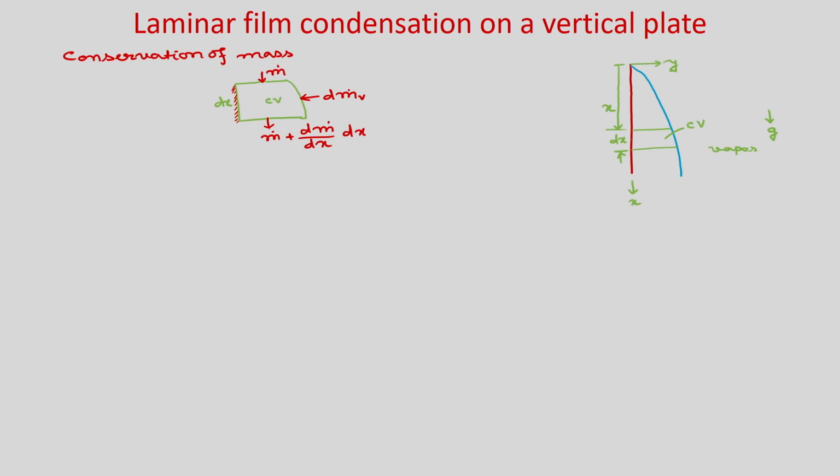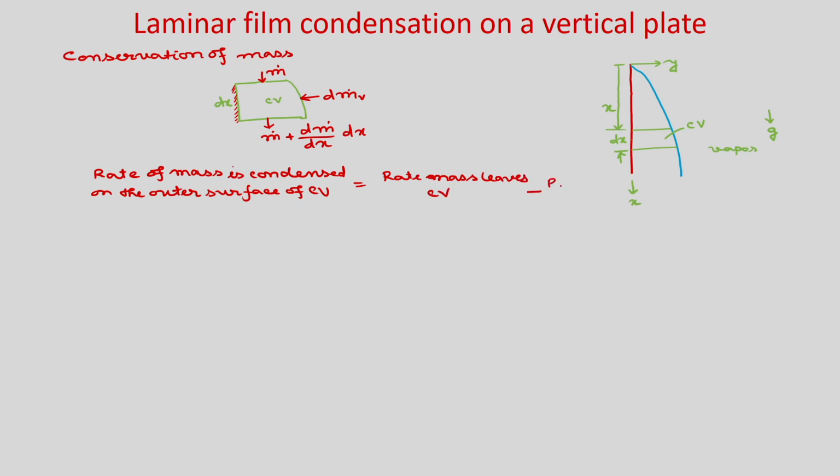If you do the mass balance, the rate of mass condensed on the outer surface of the CV is equal to the rate mass leaves the control volume minus the rate mass enters the control volume.